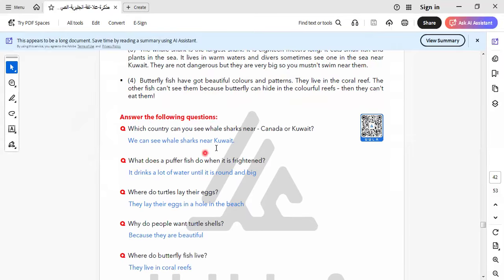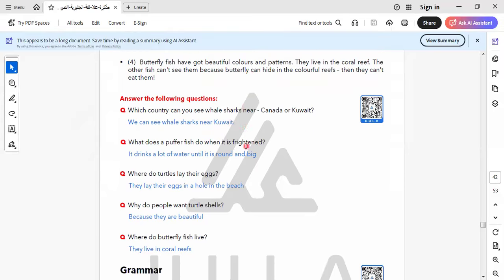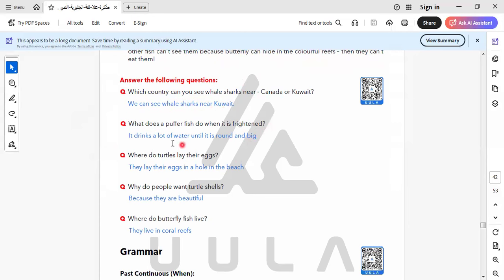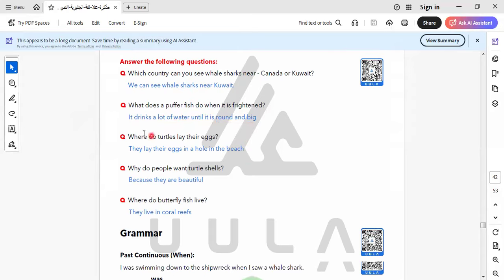So here we have some questions related to this text. Which country can you see whale sharks near, Canada or Kuwait? Here we see whale sharks near Kuwait, not Canada. What does a pufferfish do when it's frightened? It drinks a lot of water until it's round and big. Where do turtles lay their eggs?